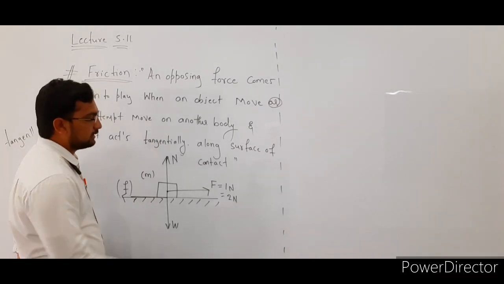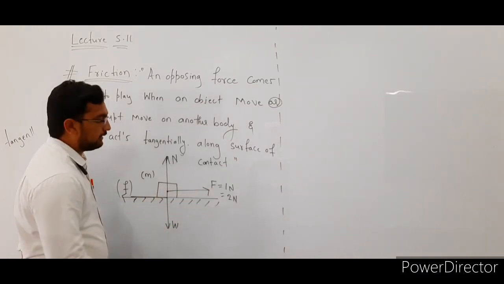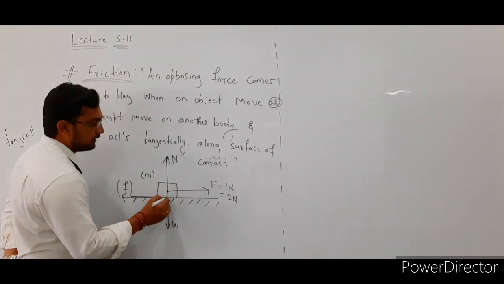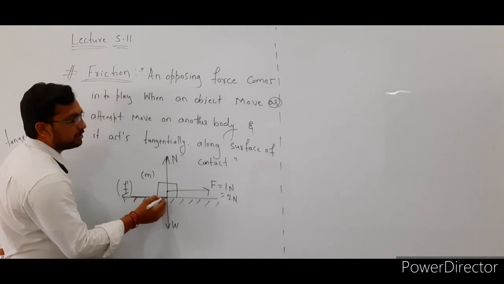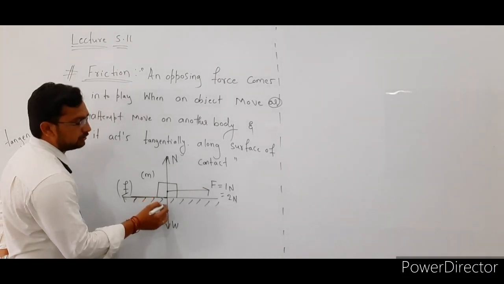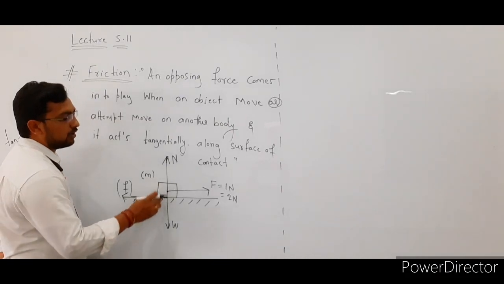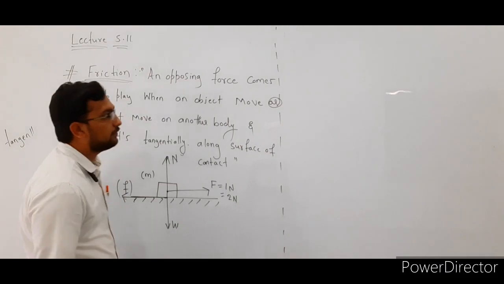In this case, we are applying some external force on this body in this direction, and the frictional force is acting in the opposite direction. Here, this is the direction of friction. It acts tangentially along the contact surface between the two bodies. So this is the direction of friction.